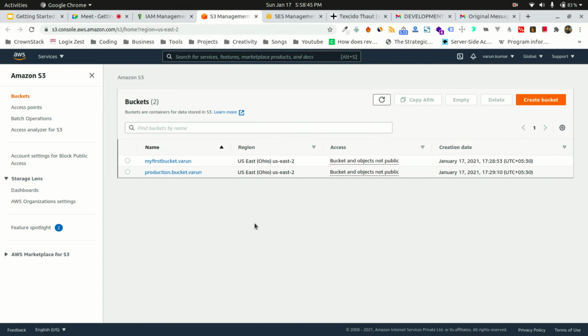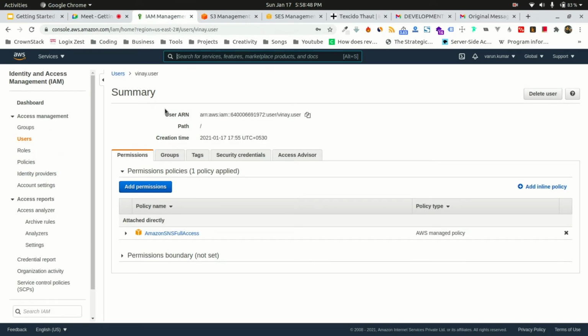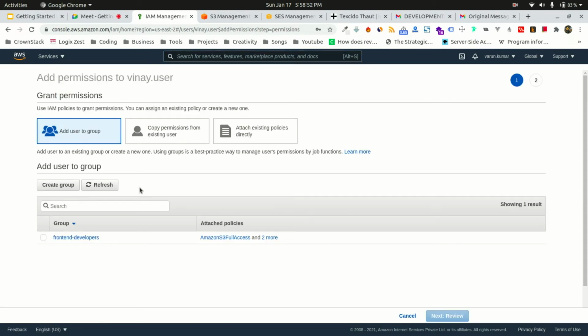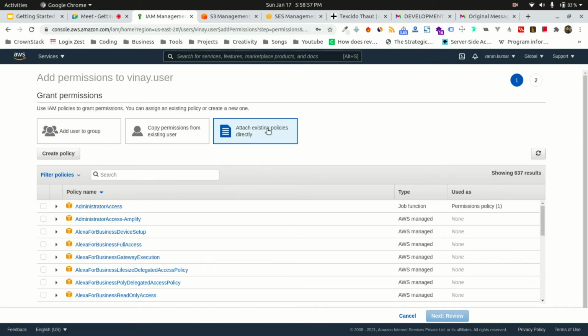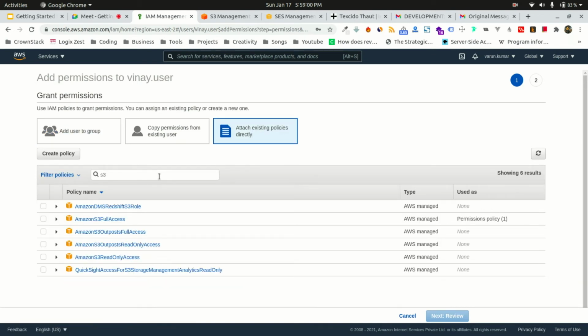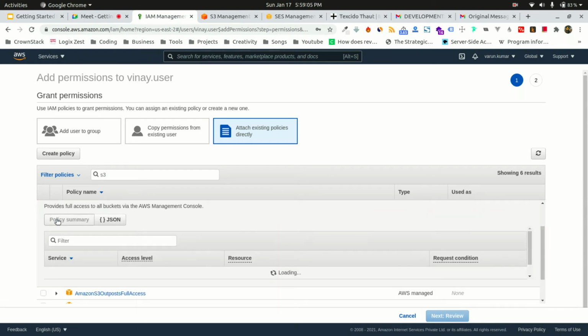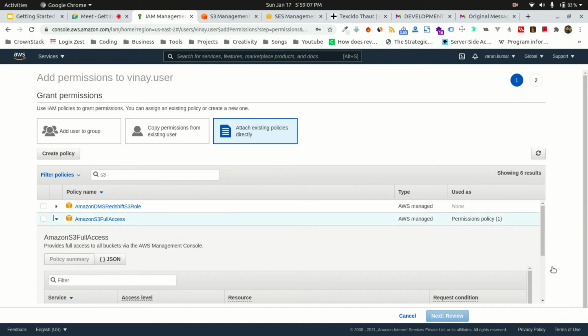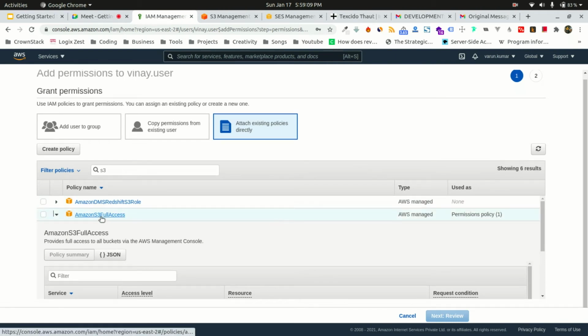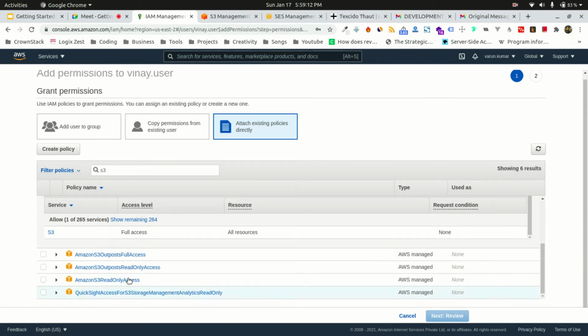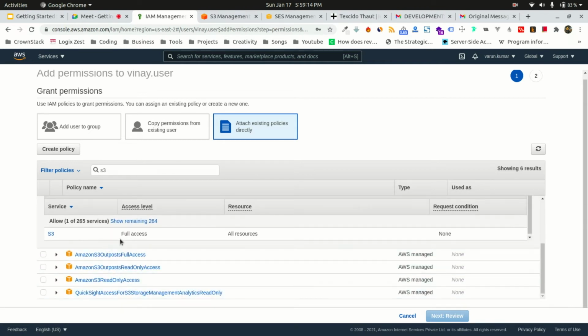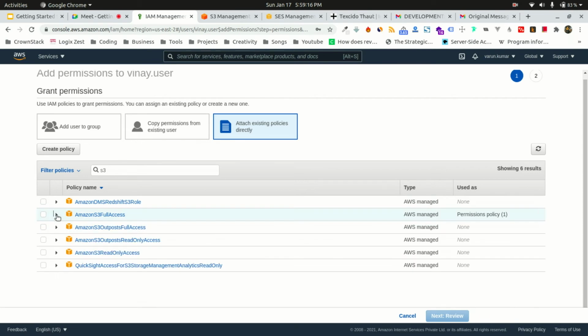Now suppose I am in your account and I am giving you some more permissions. Let me add a permission. I am attaching a policy. Let's say S3. I want to give you S3 permissions, but I will configure them. I'll not give you every access. I'll come to Amazon S3, and this is for full access, right? Okay, let's not choose this. Let's say S3.